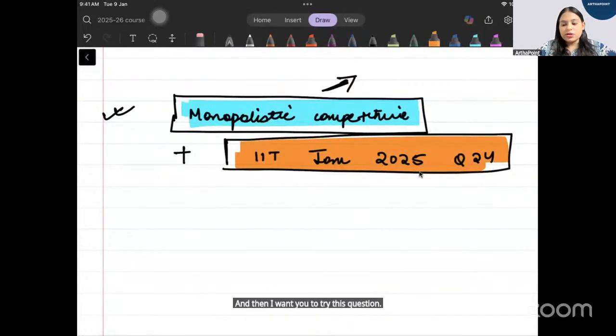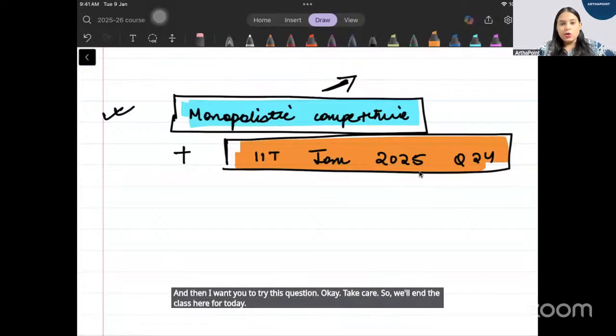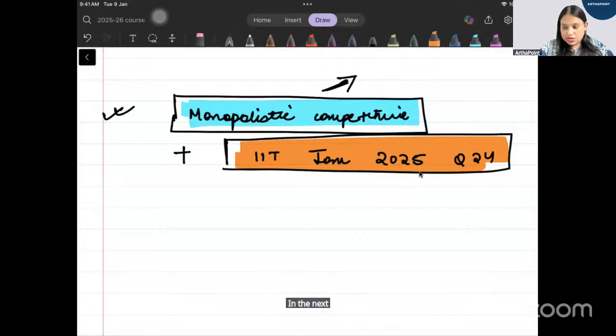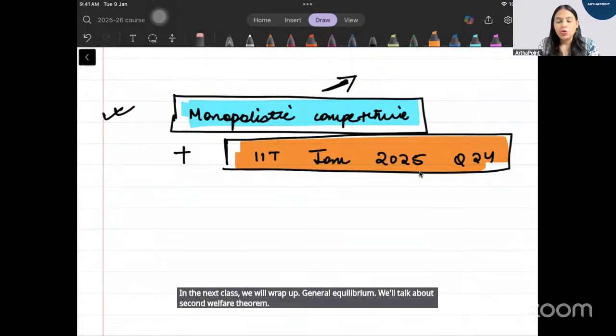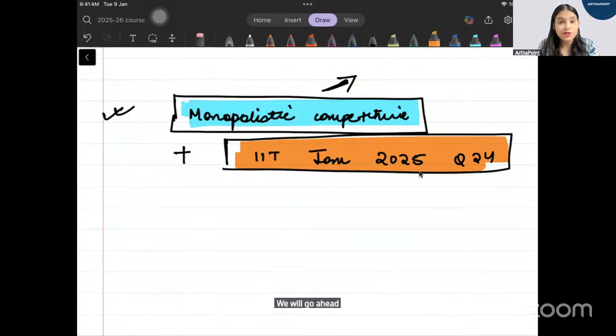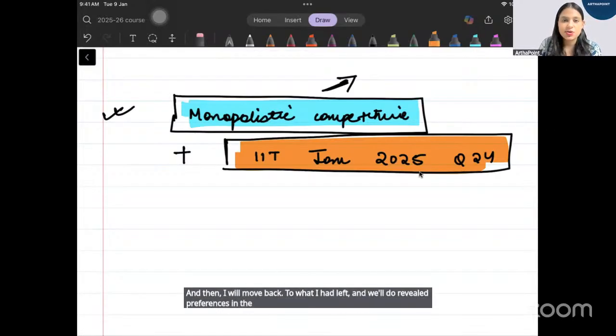Okay. So we'll end the class here for today. In the next class, we will wrap up general equilibrium. We'll talk about second welfare theorem. We will go ahead and we will prove why there is a single budget line. And then I will move back to what I had left and we'll do revealed preferences in the next class. Okay, thank you.